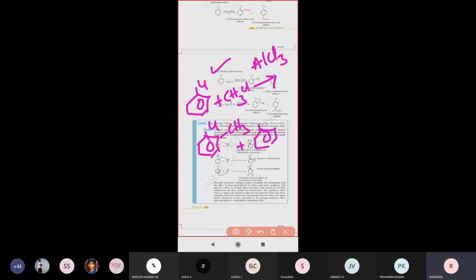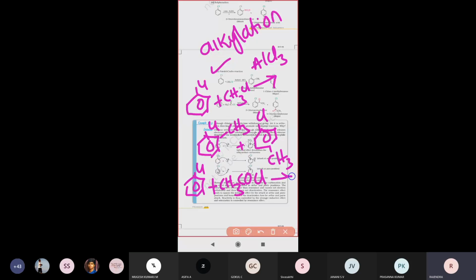Friedel-Crafts acylation reaction. What does it mean? So we are treating with acetyl chloride. Chlorobenzene will react with acetyl chloride, CH3COCl. So this reaction is called the acetylation reaction.